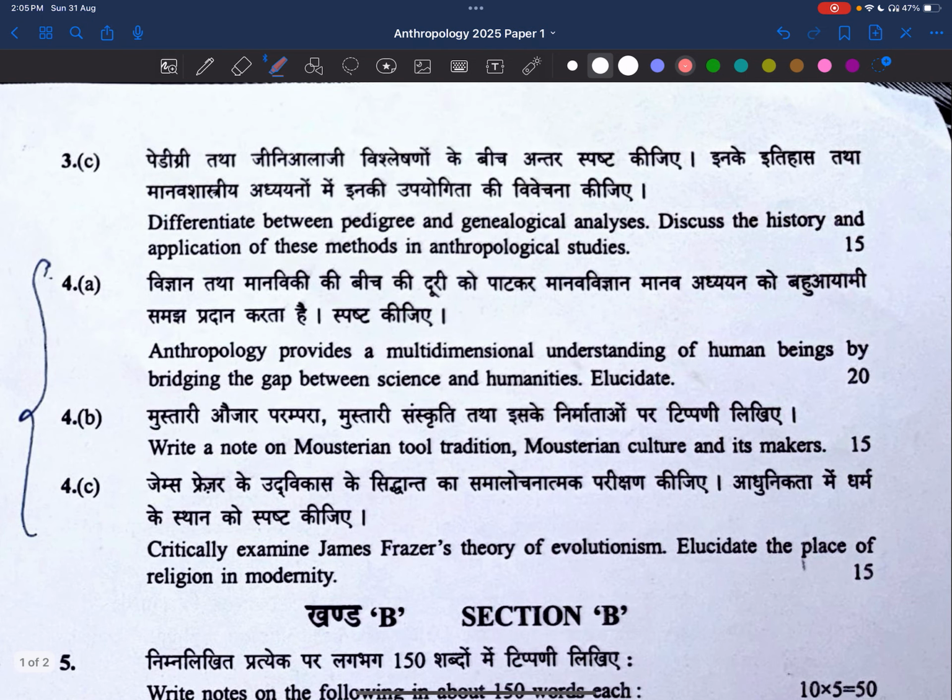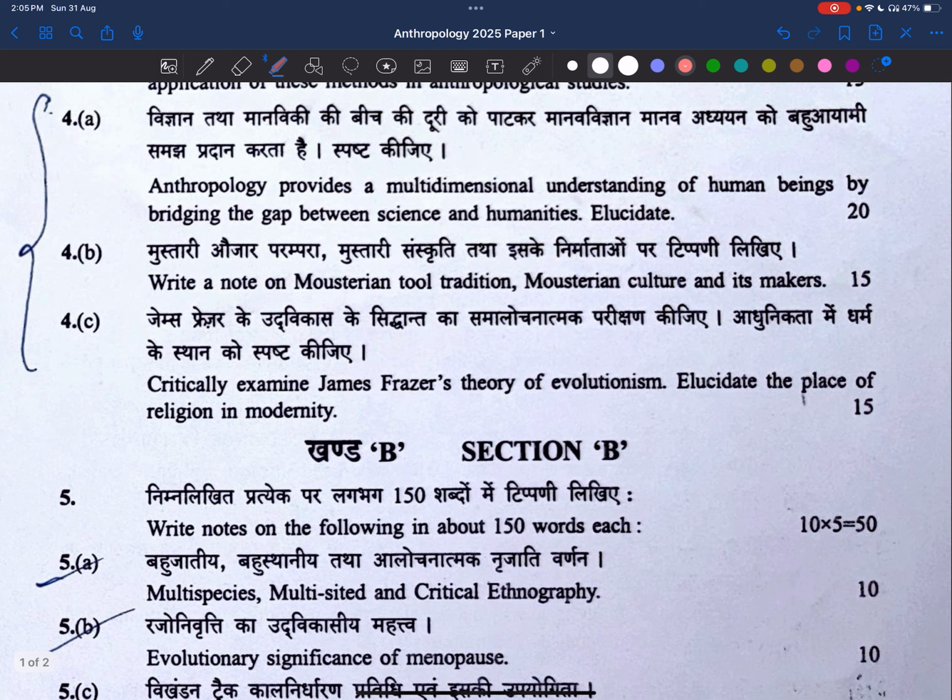Coming to the third question, C part. Differentiate between pedigree and geological analysis. This was the biological part of anthropology. Discuss history and application of these methods in anthropological studies. Okay, somewhat good. Now, anthropology provides multi-dimensional understanding of human beings by bridging the gap between science and humanities. This is also a doable question only, friends.